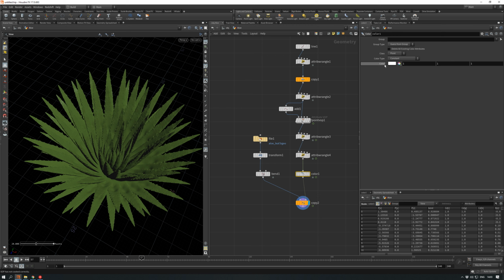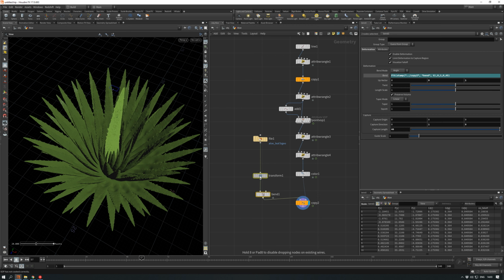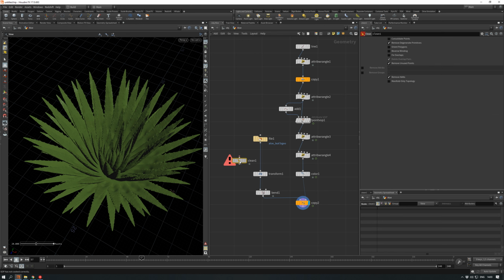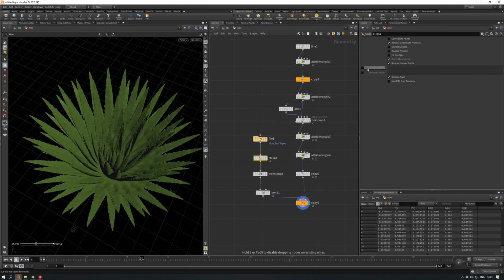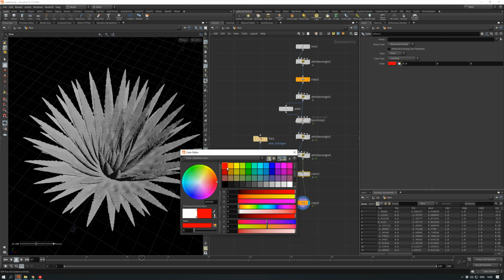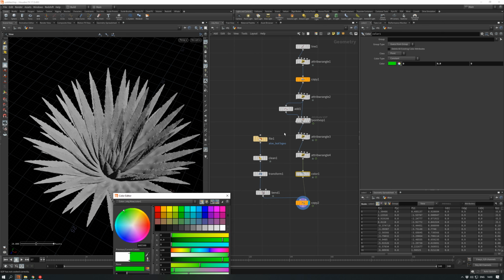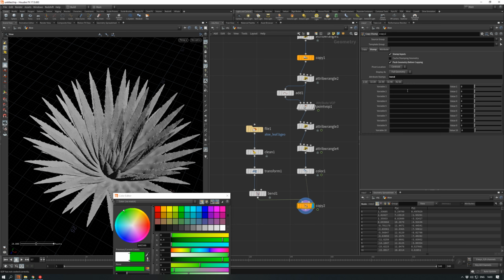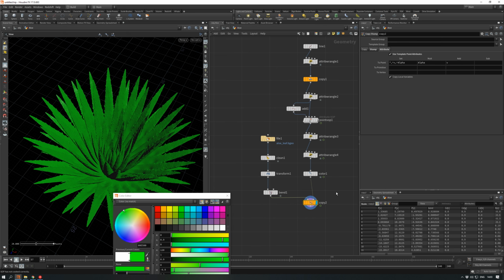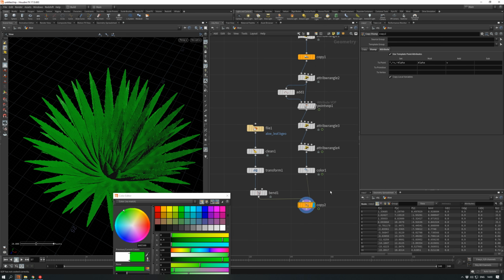Class point, constant color. Yeah, we can't see any color here because we need to get rid of our previous attribute on the leaves. Remove attributes, remove groups. Now we have our white color. And let's choose red or green. I don't know, we can't see anything because something bad happens, because we need to use template point attributes to transfer these attributes here. Okay, great.